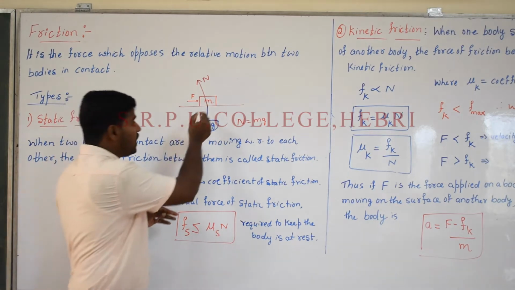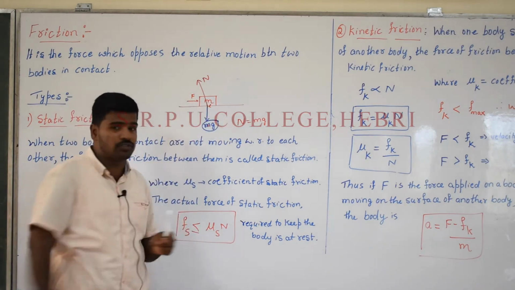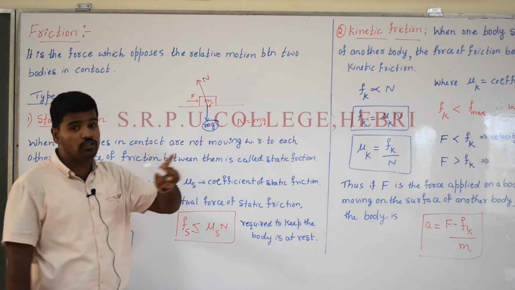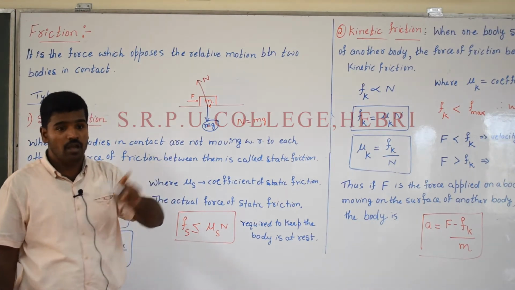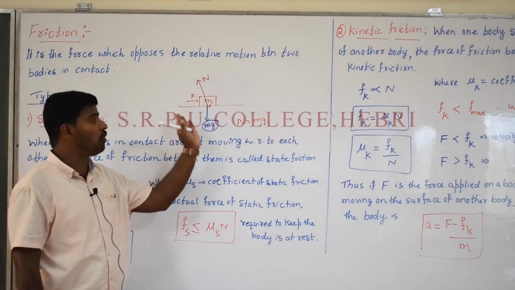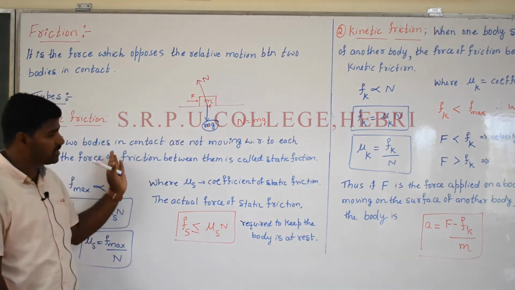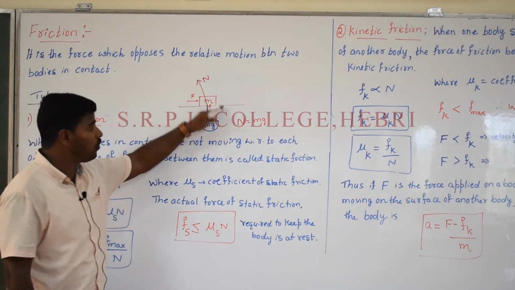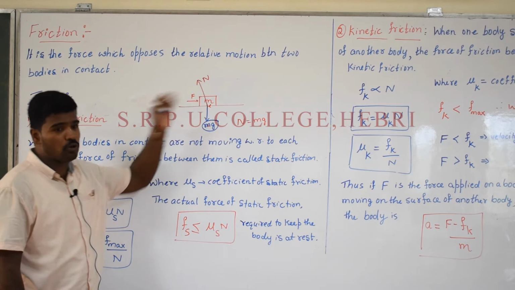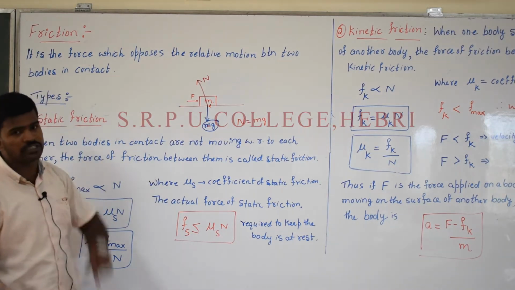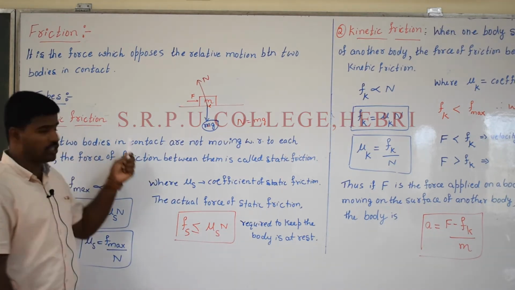Since there exists a frictional force in terms of rest, the word itself gives the meaning. Static means at rest. By applying the force itself, the object is at rest. That is the reason why there exists an opposing force between the floor as well as the object. Therefore, that frictional force is considered as static friction.